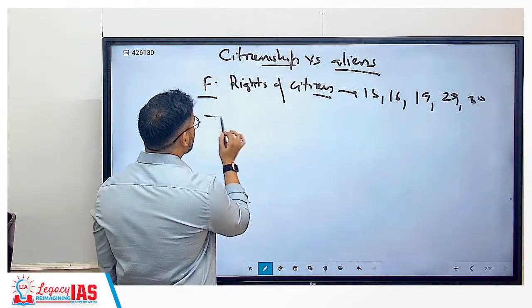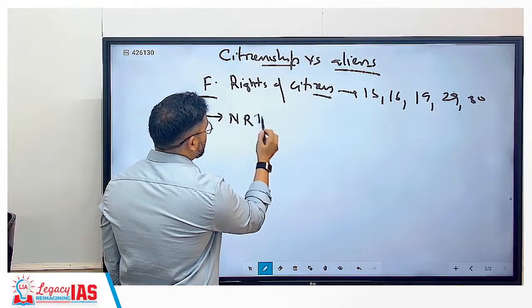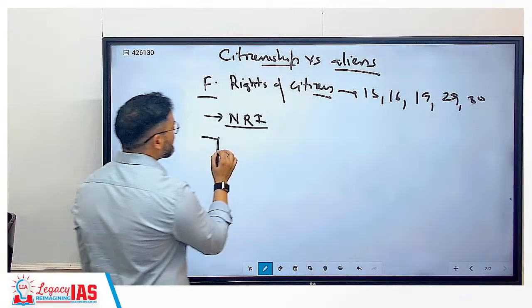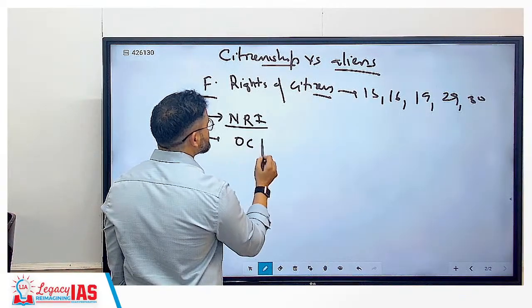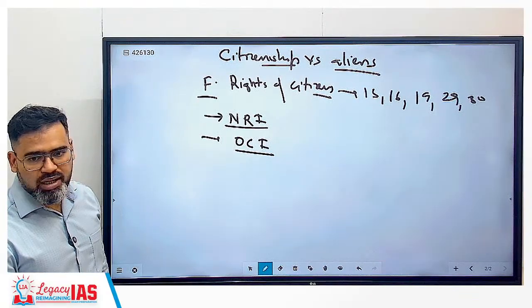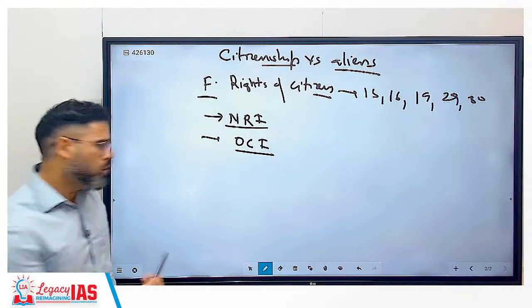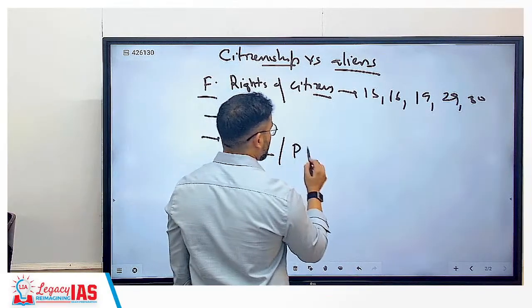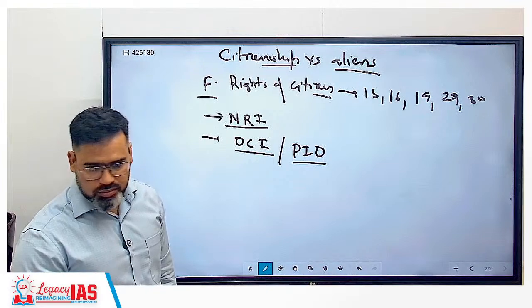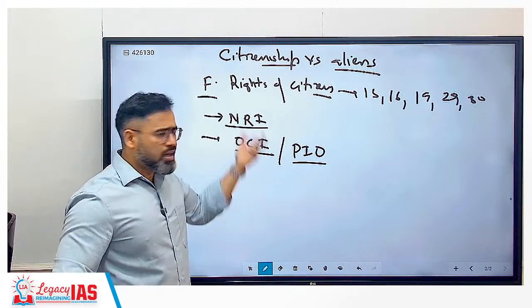Then we will cover NRI, non-resident Indians. Then we will cover overseas citizen of India, overseas citizen of India or person of Indian origin. Both are same now. PIO. Both are same. So ये कौन होते हैं? NRI तो already you are aware.